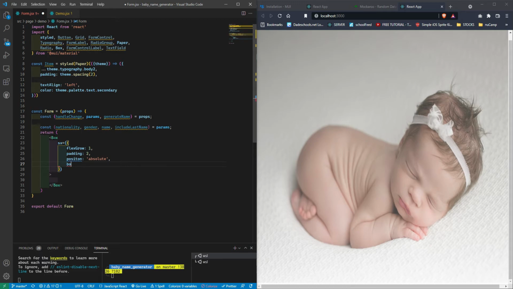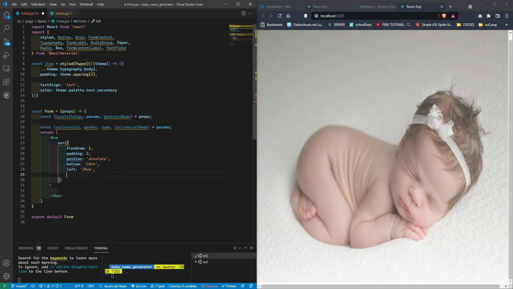We're gonna position it at the bottom, giving it a 10 view height position, and to the left, we're gonna give it a 10 view width.